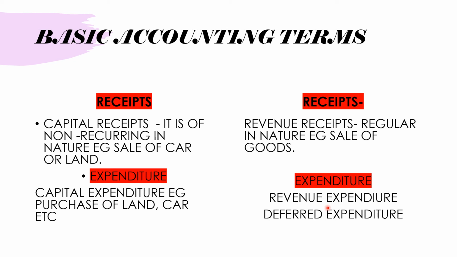Now what is a revenue expenditure? Revenue expenditure means everyday expenditure, like expenses on electricity and so on. It comes under revenue expenditure. Now deferred expenditure. Deferred expenditure means it has the qualities of both capital and revenue. Initially it is capital, and after some time it tends to become revenue expenditure. That kind of expenditure is called deferred expenditure. I hope you are clear with all this.